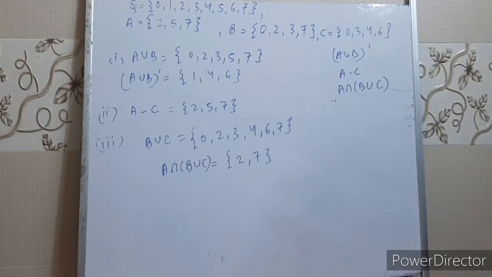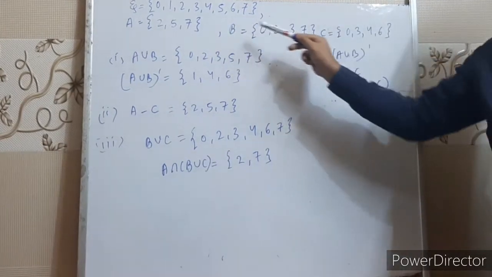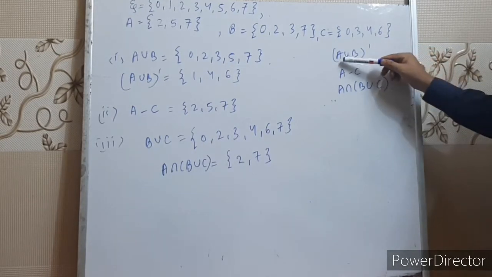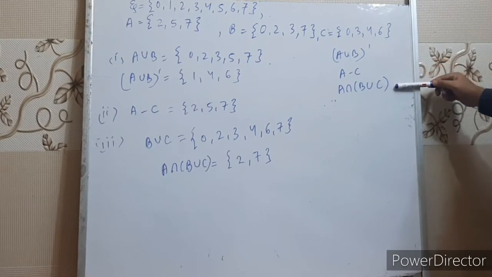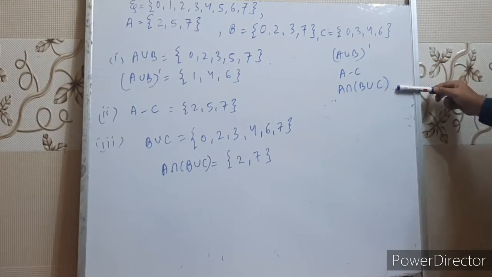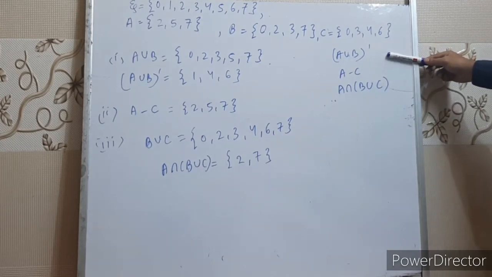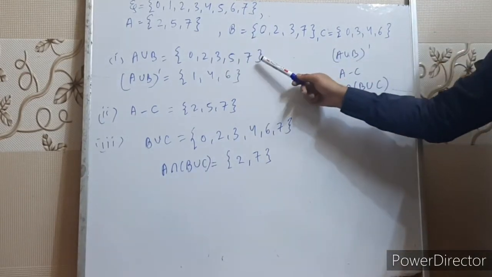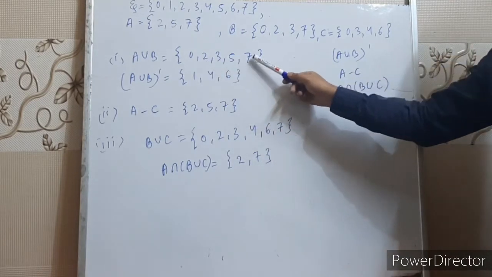Okay children, in this sum, we are given a universal set, set A, set B and set C. Right children? And we have to calculate the value of A union B complement, A minus C and A intersection B union C. Right? Let's solve this one. A union B complement. To find A union B complement, we need to calculate the value of A union B. A and B are given. So if we calculate the value of A union B, it will be 0, 2, 3, 5, 7.